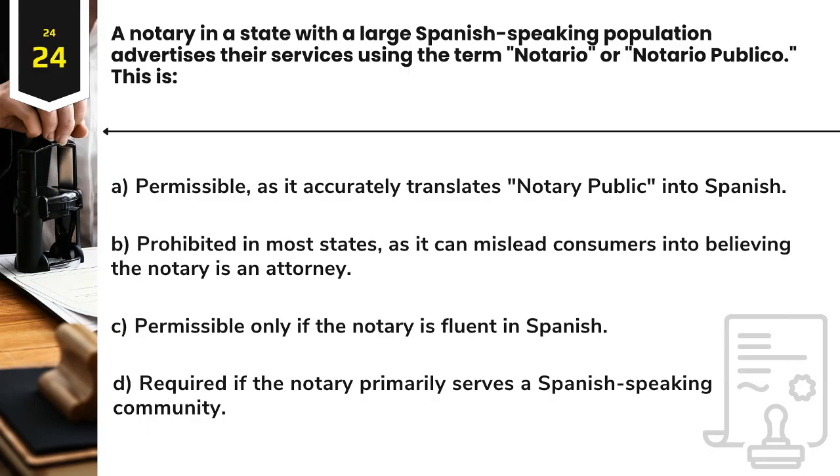Question 24. A notary in a state with a large Spanish-speaking population advertises their services using the term notario or notario público. This is: A. Permissible, as it accurately translates Notary Public into Spanish. B. Prohibited in most states, as it can mislead consumers into believing the notary is an attorney. C. Permissible only if the notary is fluent in Spanish. D. Required if the notary primarily serves a Spanish-speaking community.